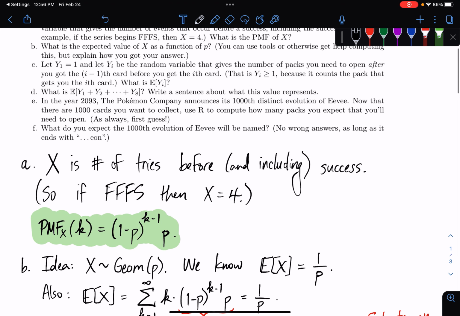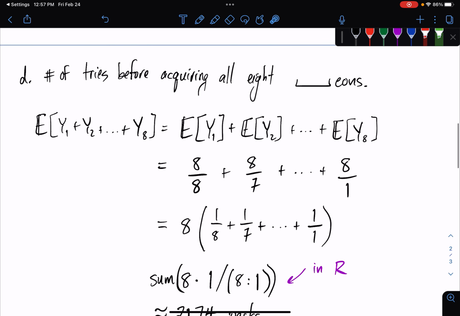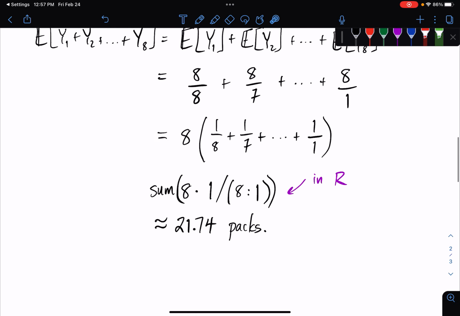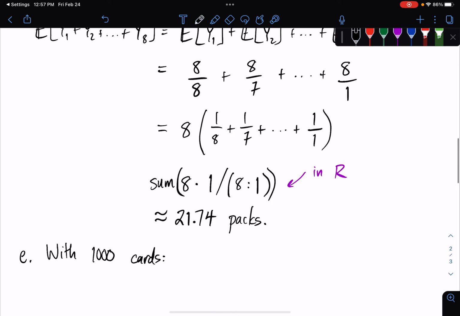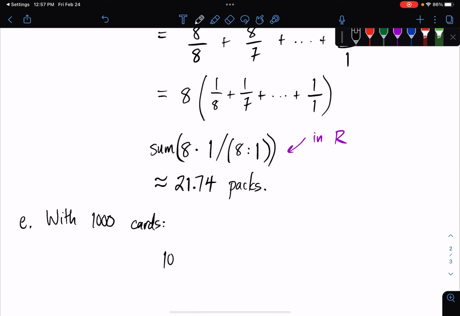Okay, in part E, we're just going to do this, but now we have 1,000 cards to collect. And then in part F, we get to name our final card. Part F's the most important part of this. And so how's part E go? E with 1,000 cards. Now we're just going to do 1,000 times 1 over 1,000 plus 1 over 999 plus up to 1 over 1.